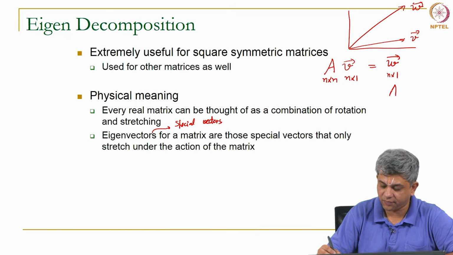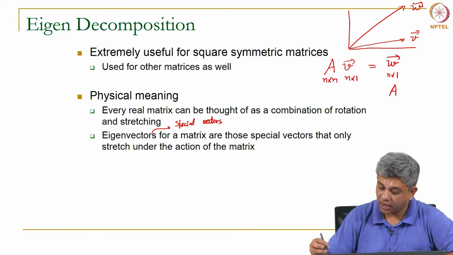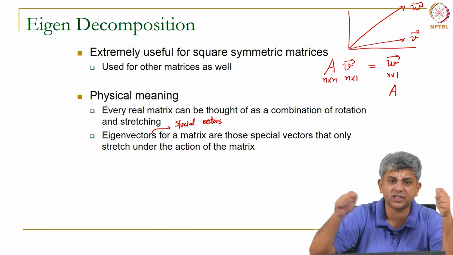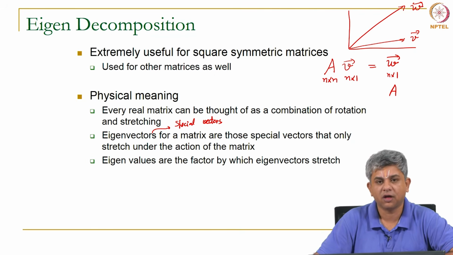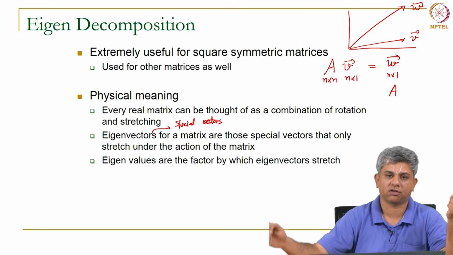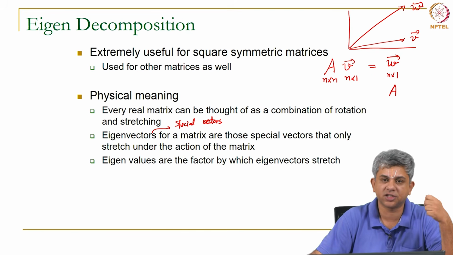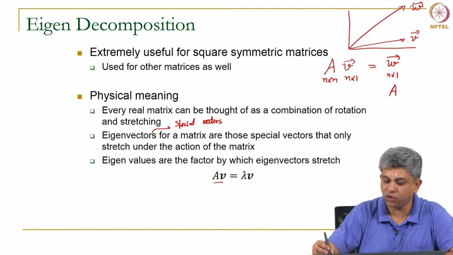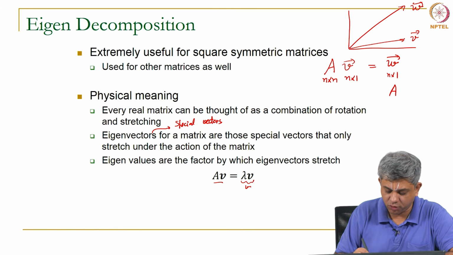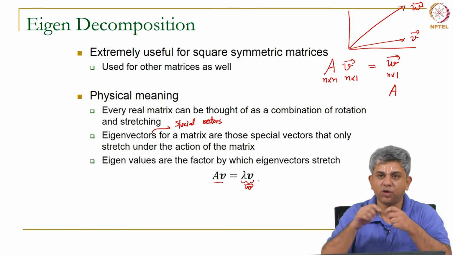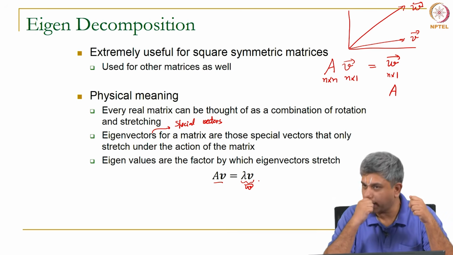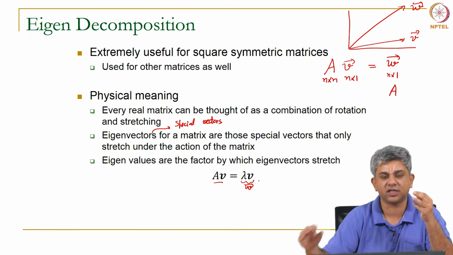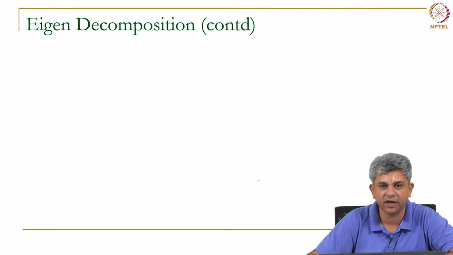So, you are given a matrix A, and there are a set of special vectors for that, which we will again call V, eigenvectors, which will only stretch under the action of this matrix. What is an eigenvalue? Eigenvalue is the factor by which this vector stretches. Okay. So, mathematically I would write A times V is a new vector, this is the new vector W, but this W is not rotated, it is only stretched. So, eigen decomposition is that angle in some sense or that set of vectors which only stretch under the action of the matrix A. This is the physical interpretation.